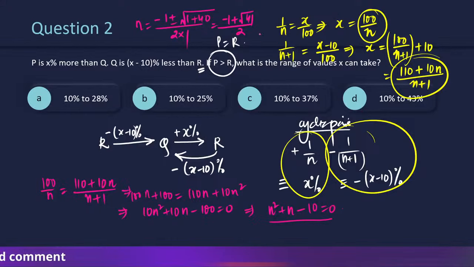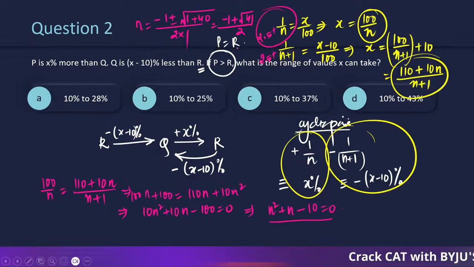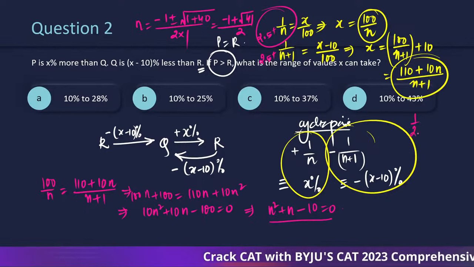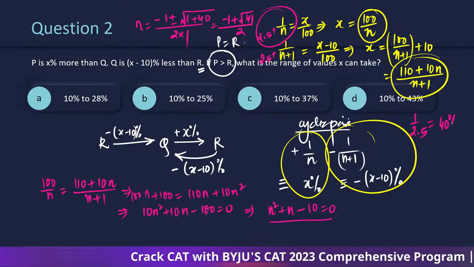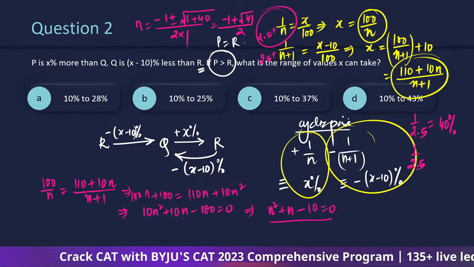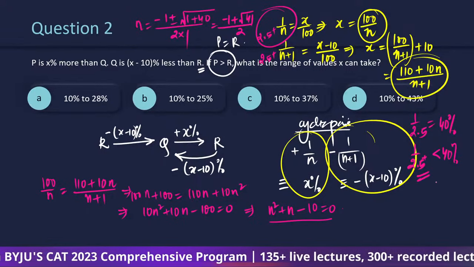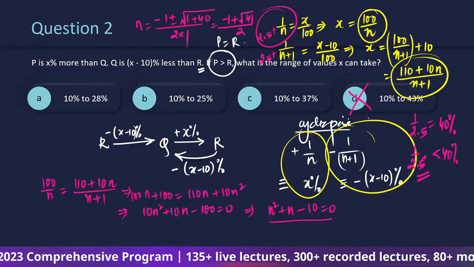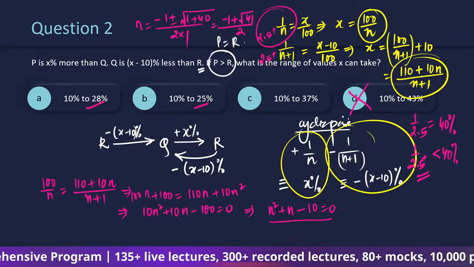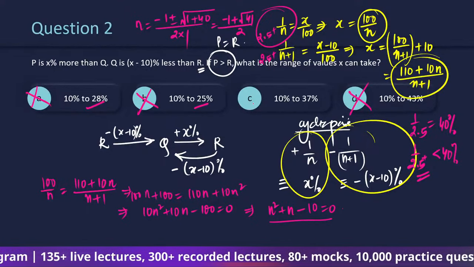So if we take n is equal to more than 2.5, so 1 by more than 2.5 is going to be less than 40%, because 1 by 2.5 is 40%, guys. So 1 by slightly more than 2.5 will be less than 40%, right? I just increased the denominator. So it can't be 43%. 25 and 28 is way too less. So this will be C.